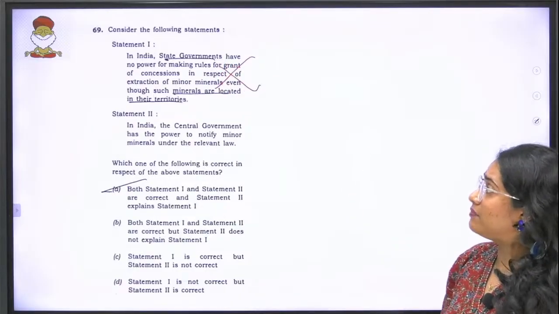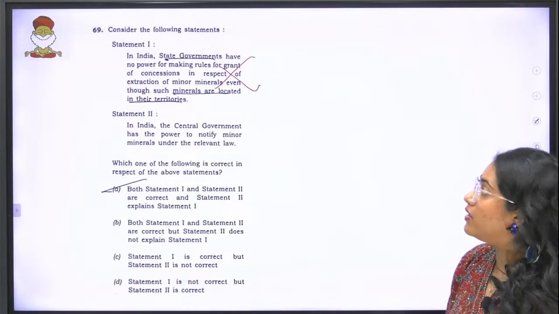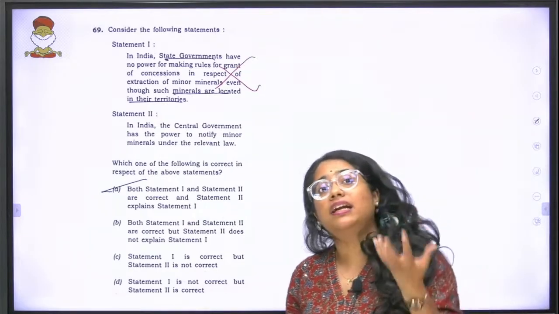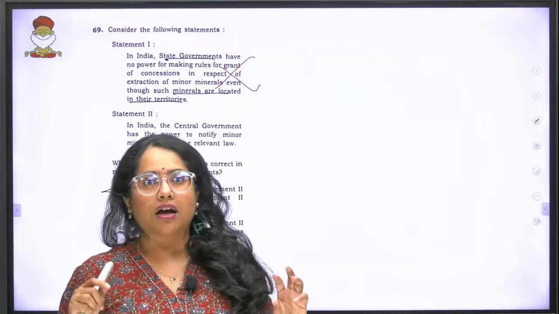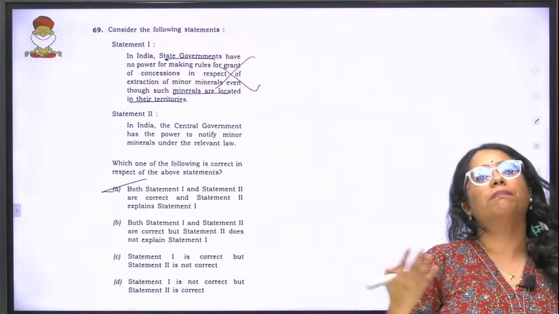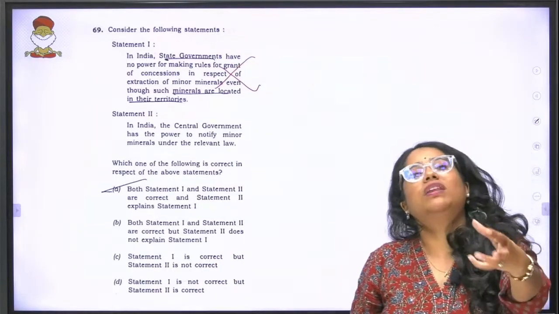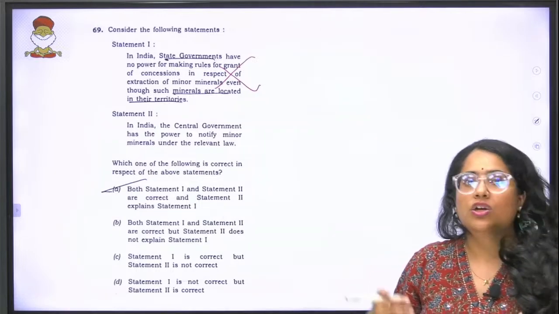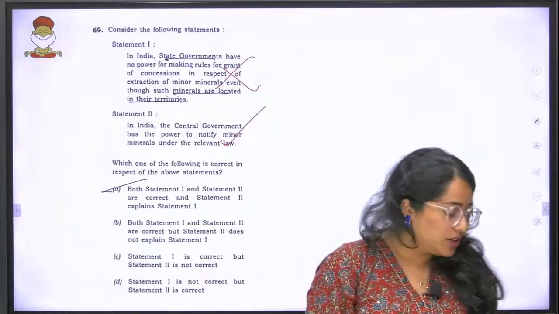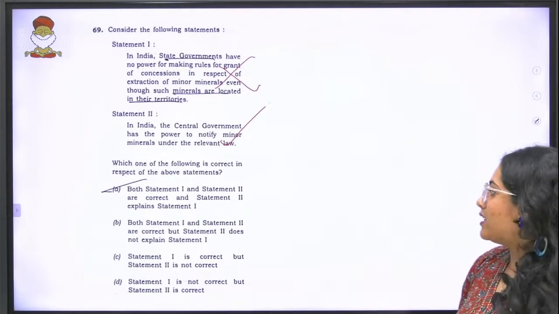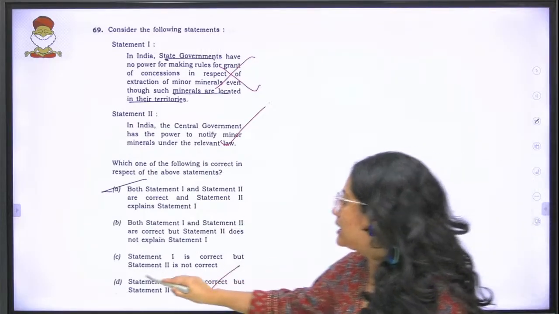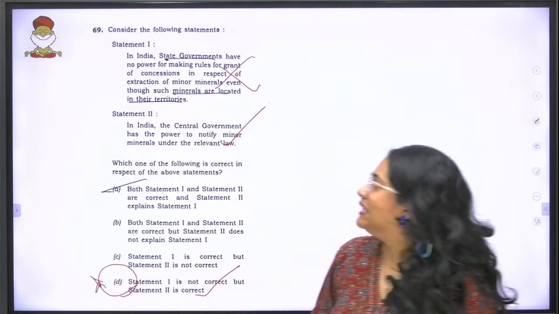The second statement says in India, the central government has the power to notify minor minerals under the relevant law. So the central government can say what the minor minerals are. Once the central government says, it can also be taken up by the state government to give the licenses to who can extract it. So here, understand statement 2 is correct. So when you look at the answer over here, you will see that statement 1 is not correct, but statement 2 is correct. The answer to the question is D.